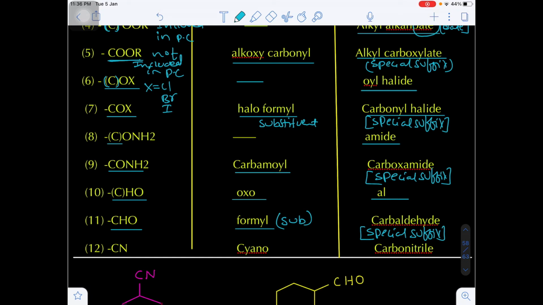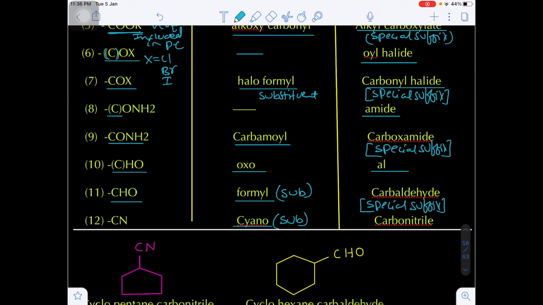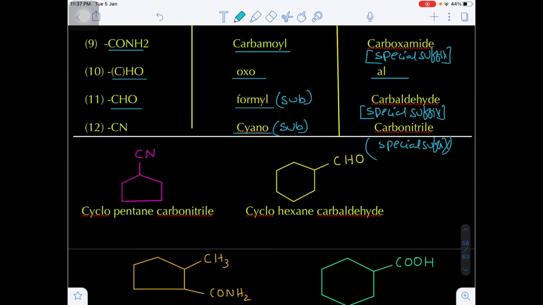And the last one, cyanide. So cyano, when it is a prefix, is nothing but the substituent. When it is not included in the parent chain, this is called carbonitrile. This is the special suffix. Are you getting my point? So the normal suffix will be nitrile and the special suffix will be carbonitrile.